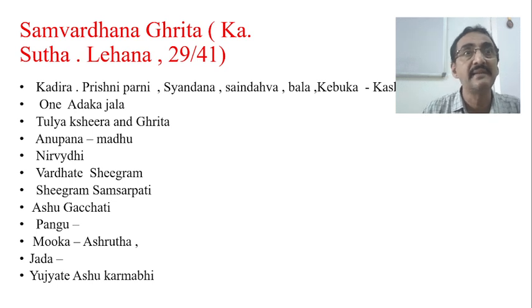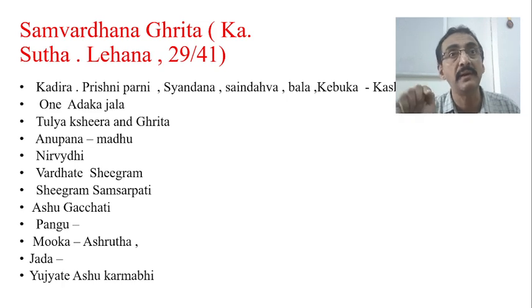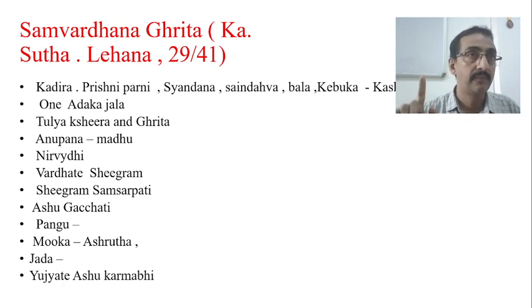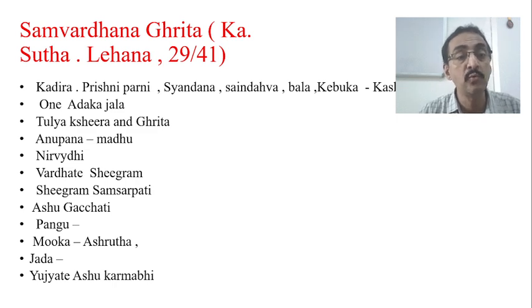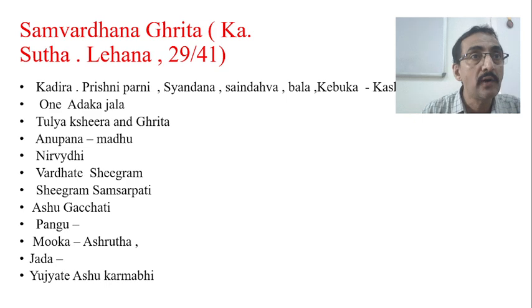But in the next line he again says Pangu, Muka, Ashruta, Jada, Yujjate, Ashu, Karmabihi. Now, this is the context of global developmental delay, which is explained in Ayurveda, especially in Kamarvatya. Suppose the child is in global developmental delay. Global developmental delay means more than 2 domains are affected. So this is an example. If the child is having Pangu, Muka, Ashruta, Jada, that means Pangu is not able to walk, not able to sit, whatever. So this explains the motor developmental domain.